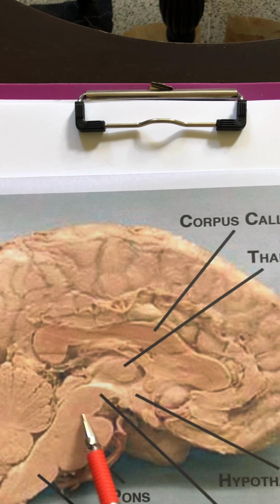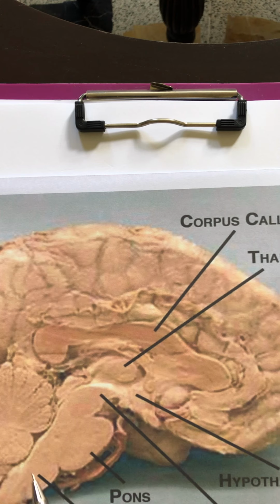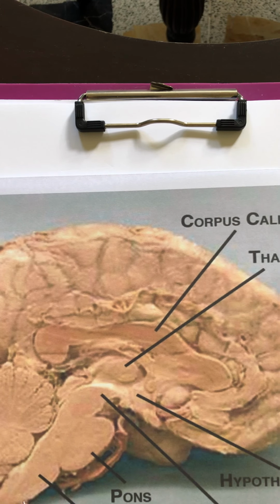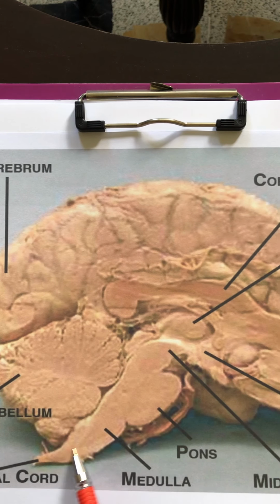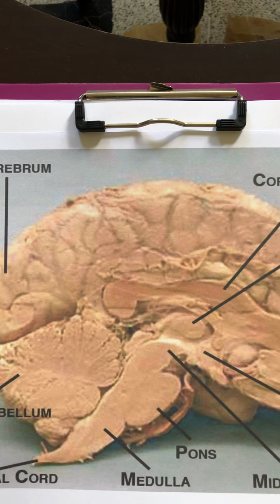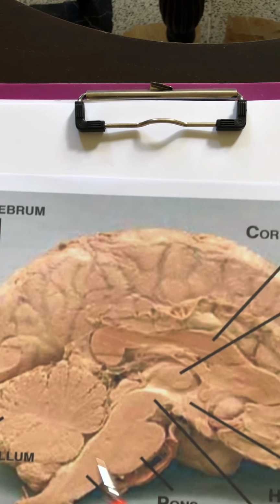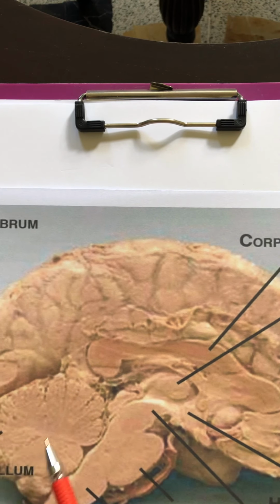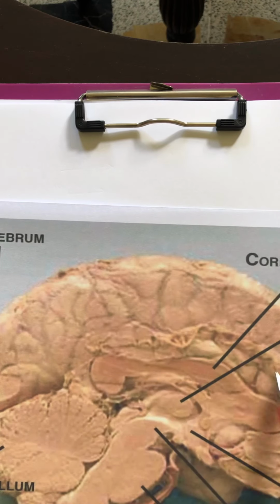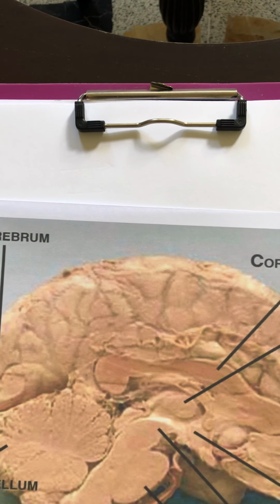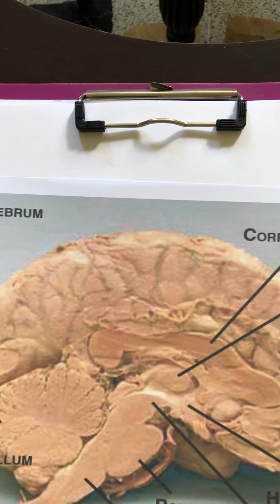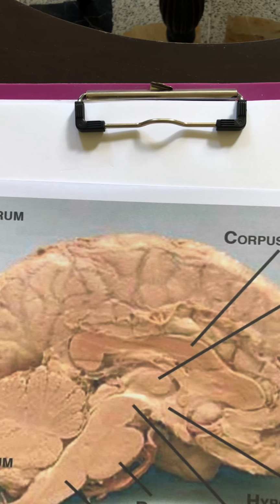This part is the midbrain. And this is the pons and medulla oblongata. And lastly, the medulla oblongata ends with the spinal cord, which passes in the vertebral canal. And of course, this is the cerebellum, and all this is the cerebellum. So this is the brain, a simple description of the parts of the brain.